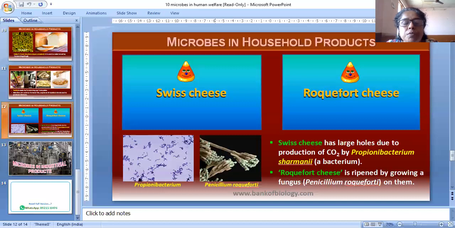He found that it was due to a chemical produced by the mold, and he named it penicillin after the mold, Penicillium notatum.